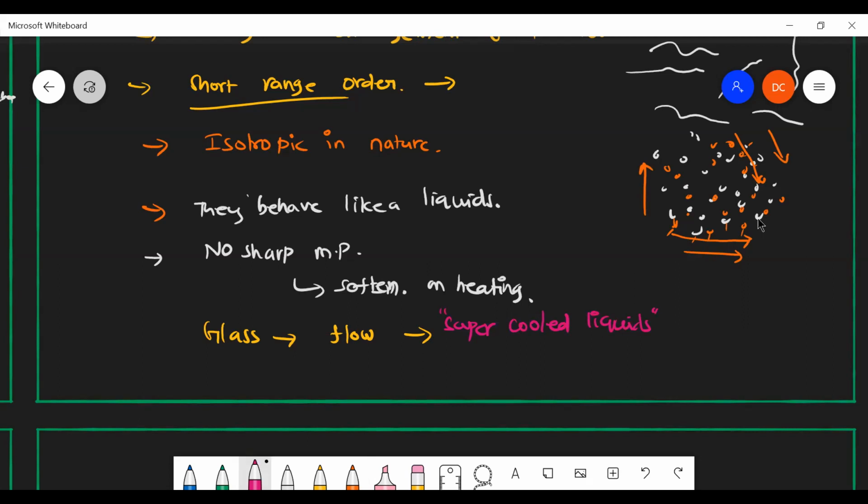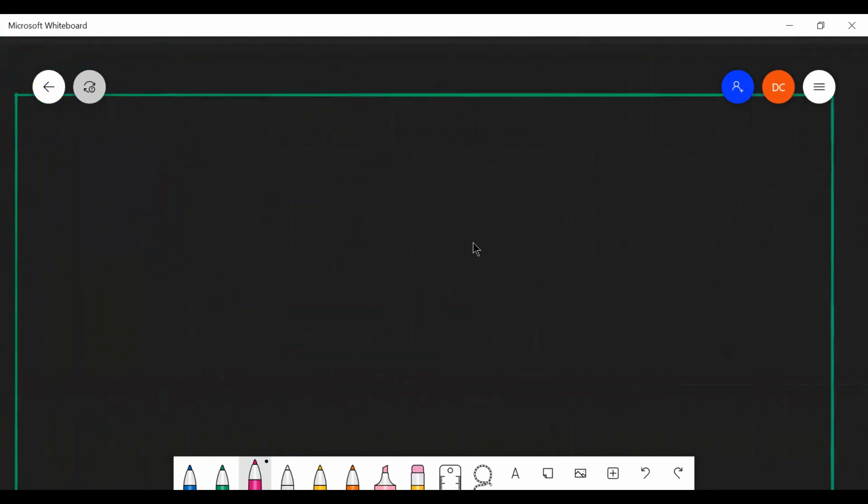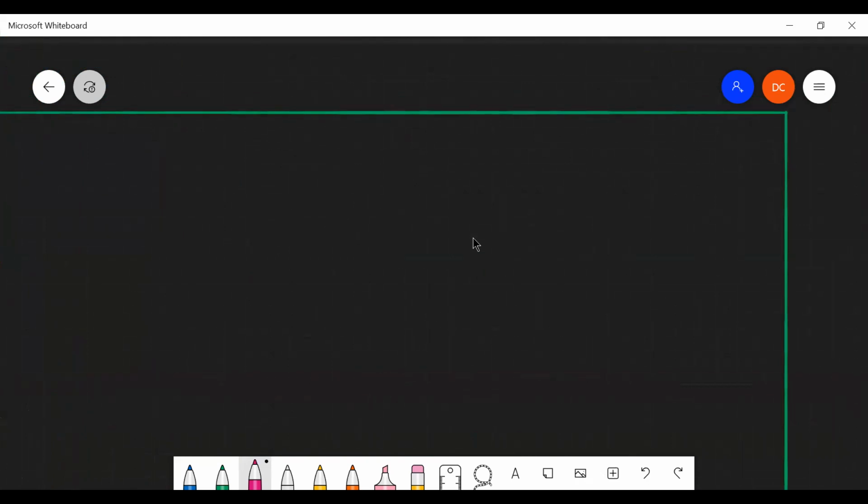So glasses have a tendency to flow, like a liquid, but it will not take place in a day or in a year. It will take months and years, or even billions of years. So the glass may start to flow, definitely flows, but the flow is very slow. That is very important. It starts flowing like a liquid, but the flowing is very slow.